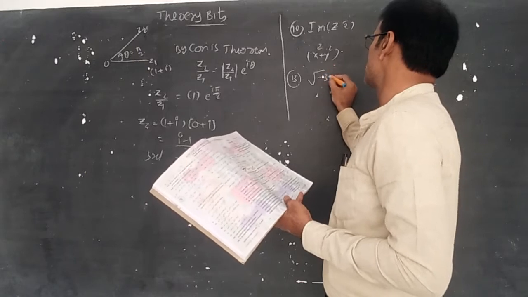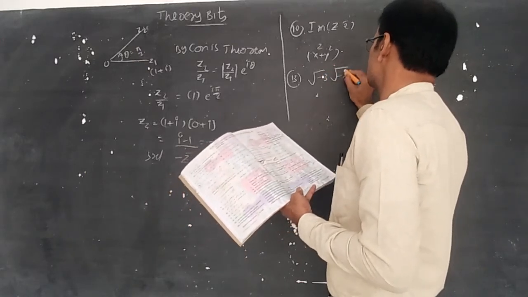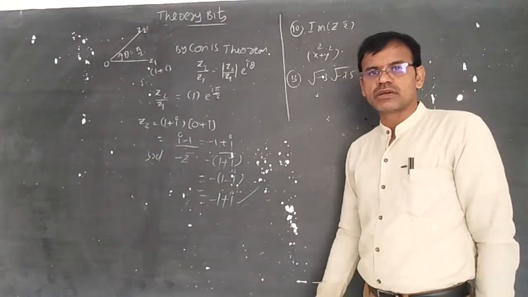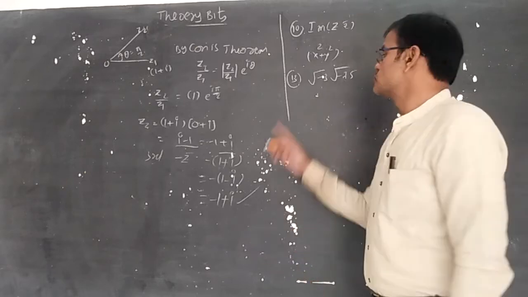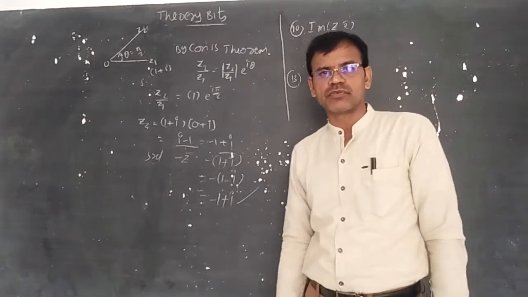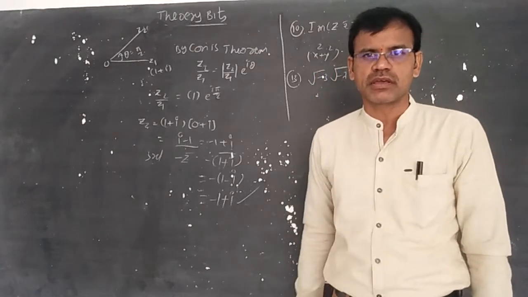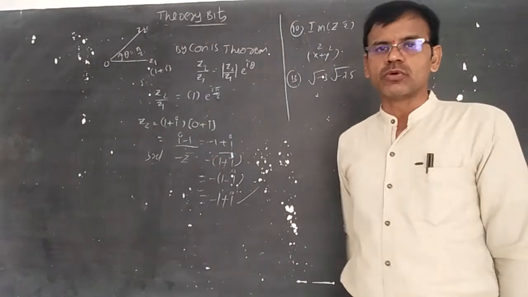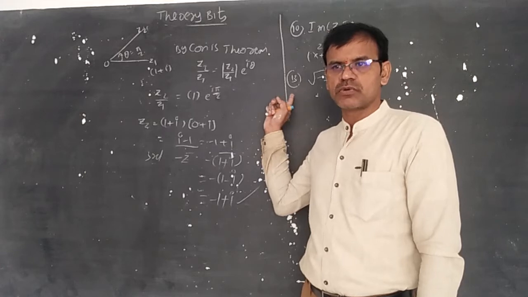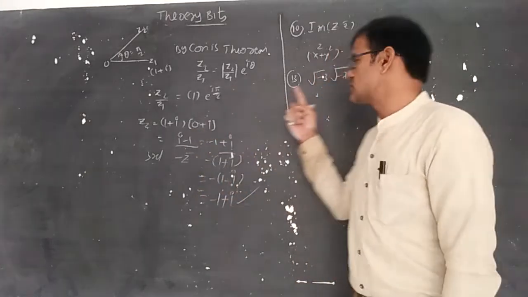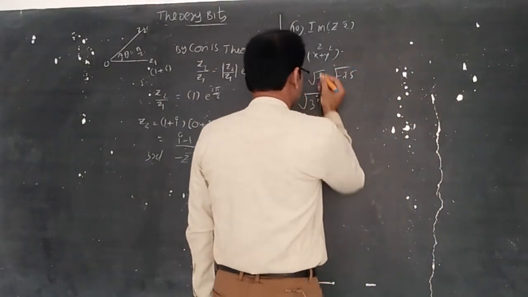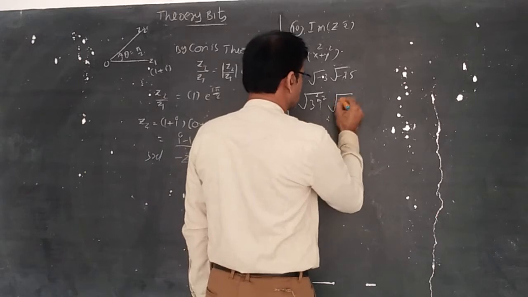Minus root 3 into minus root 75. This is an easy MCQ. Everyone used to understand root a into root b as root ab. So 3 into 75 is 225, root is 15, but it is wrong here, because root a into root b equals root ab in the concept of real numbers, but here this is not root a, this is root of a negative square, and this is not root b. So in that manner you can understand this is an imaginary concept.